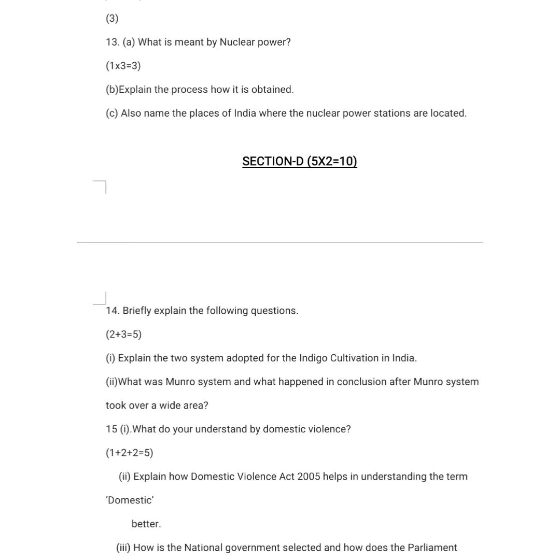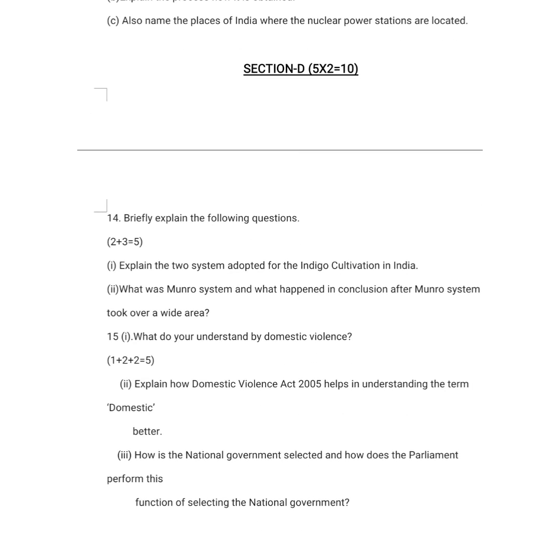The question was of 2 marks and the last was also of 2 marks, that you have to explain to me the formation of the national government. How does the formation of the national government take place? So you have to tell me the functions of selecting the national government. We have written so many points, so you have to write down at least 3 points in this.